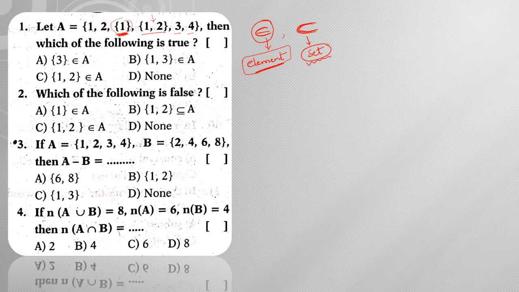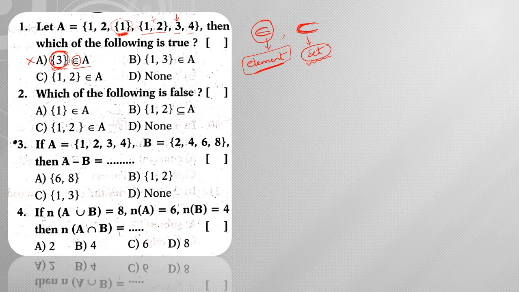Now let us see. Let A be equal to the set which he has given. Which of the following is true? He is asking which statement is true. Option A says {3} belongs to A. Now in this set A, you have 3 as an element, but here he has given {3}, which is a set. So when you have a set, you need to use the symbol subset. But he used belongs to. So that's why this is wrong.